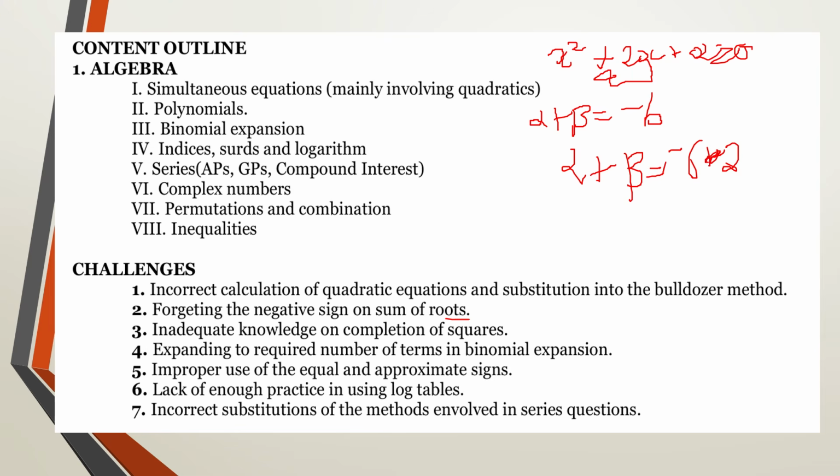If it's positive, you may leave out the positive sign. If it's negative 2, you make sure that you put the negative by default, and then you write the coefficient of x, negative 2. And then later it shows that this negative, which was initially present, multiplies the value inside the bracket to give us a positive 2. But the negative is there by default, and most of you forget to include that negative.